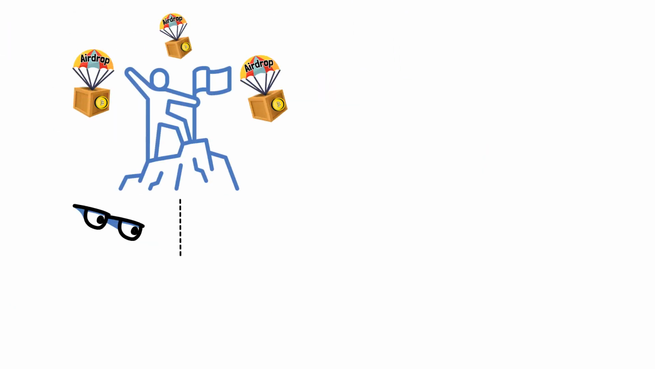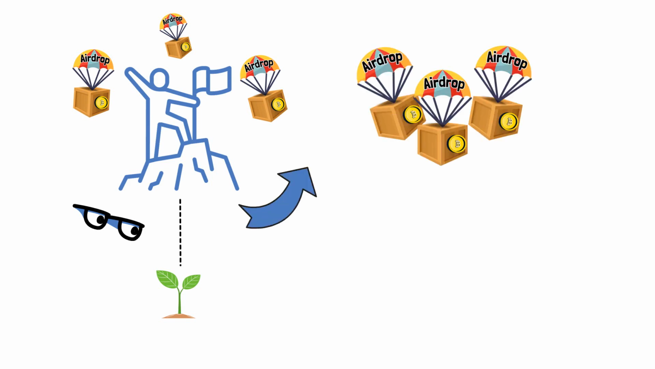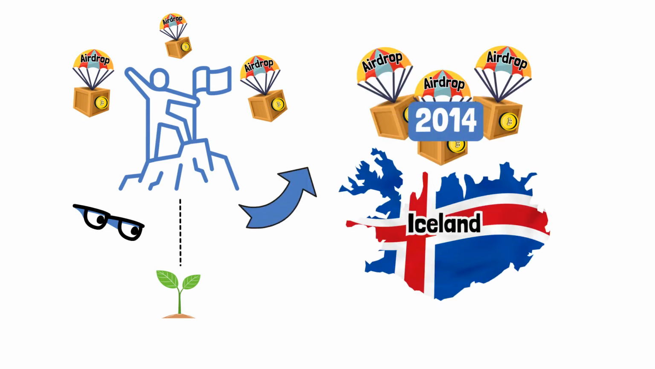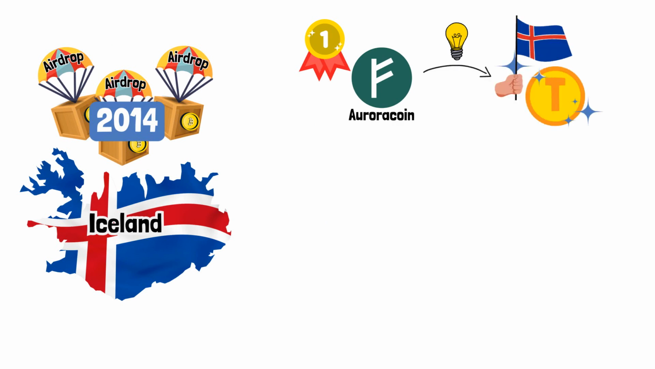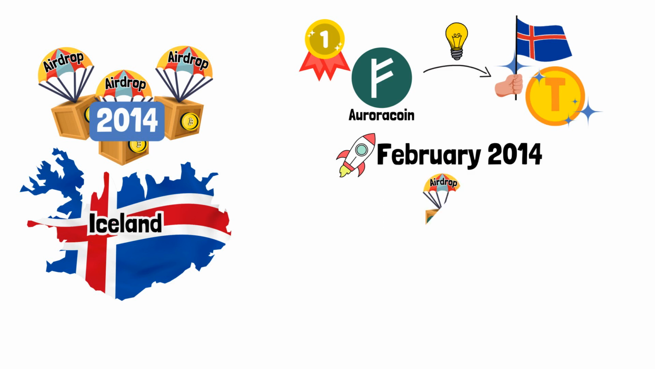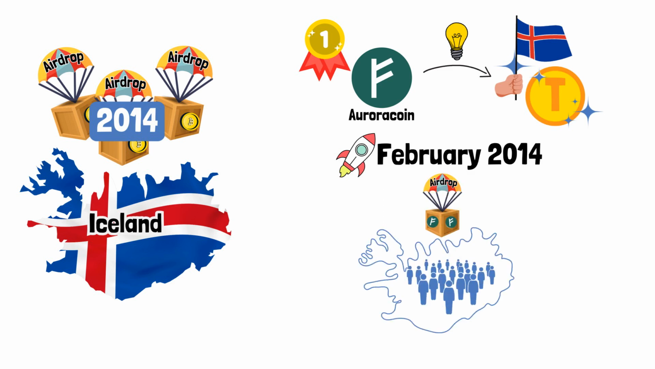While there are some recent successful examples, let's take a look at where it all began. Crypto airdrops became a thing in 2014. Out of all places, it actually began in Iceland. The first crypto airdrop was organized by Aurora Coin. The idea behind Aurora Coin was to create an asset that would also be the national digital currency of Iceland. It was launched in February of 2014, and airdropping free Aurora coins to citizens of the country was the plan of how to popularize it.